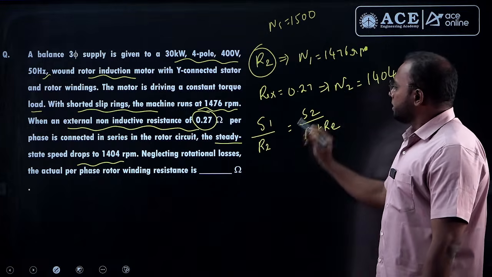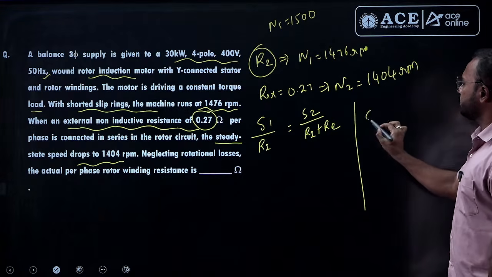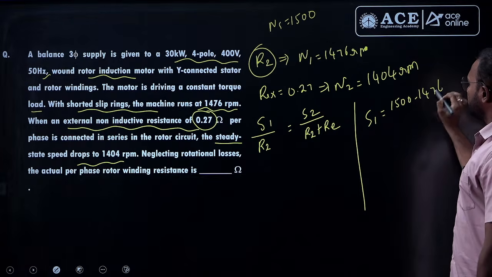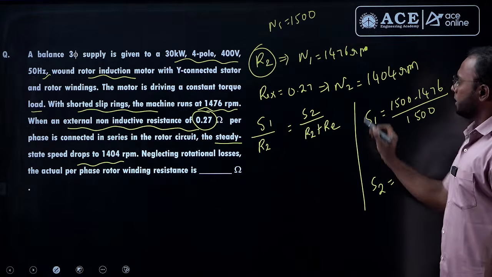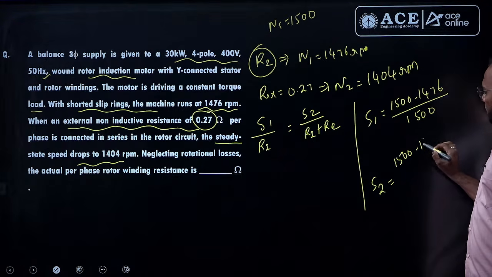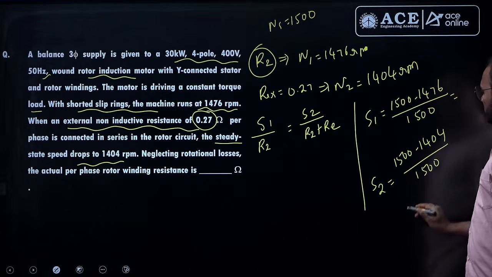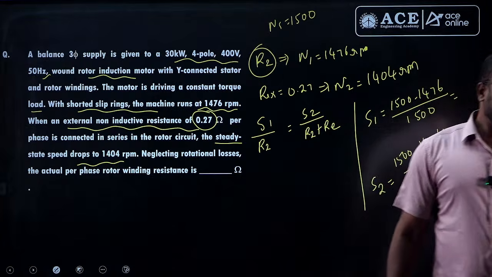Now calculate S1: S1 equals (NS minus N) by NS, which is 1500 minus 1476 divided by 1500. Similarly calculate S2, because the new speed is also given as 1404: 1500 minus 1404 divided by 1500. Calculate the S1 and S2 values.